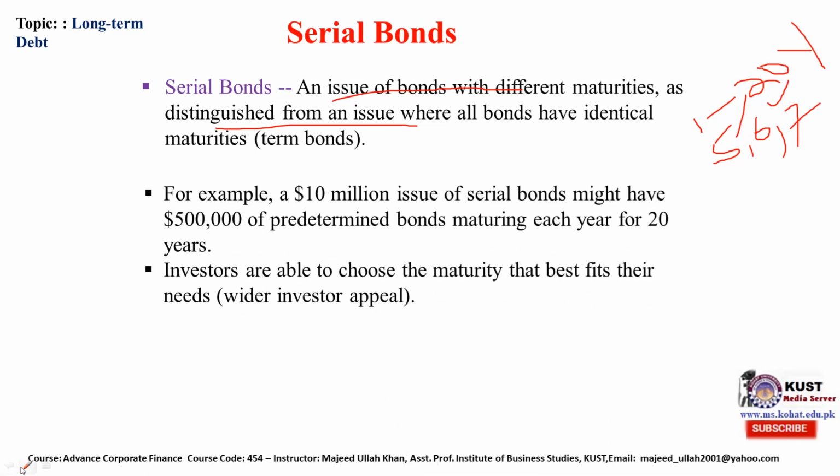For example, a 10 million issue of serial bonds might have 500,000 of predetermined bonds maturing each year for 20 years. Maturing each year means these can have different maturity lives. So the people who are interested in different maturity lives can purchase these bonds. Investors are able to choose the maturity that best fits their needs. It means wider investor appeal is available in this type of bond.